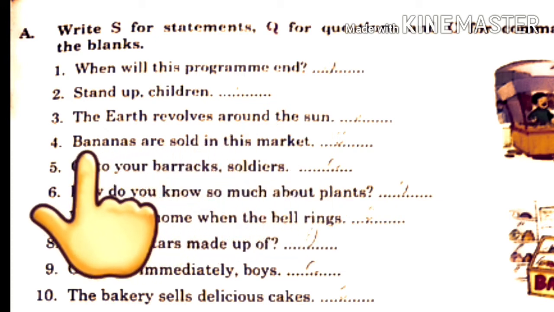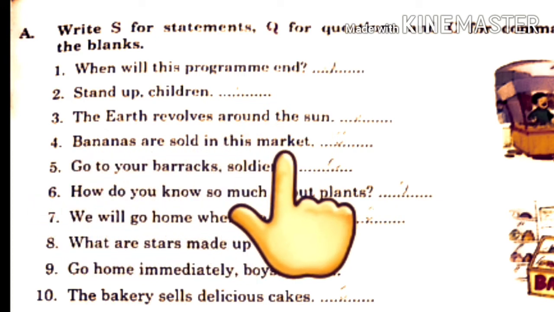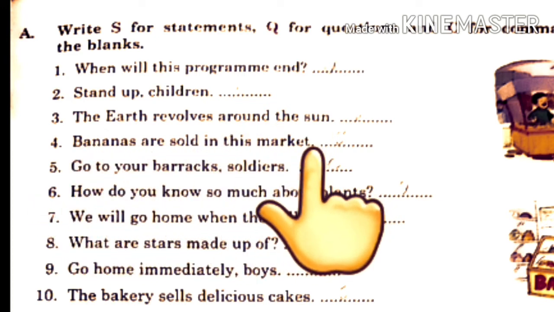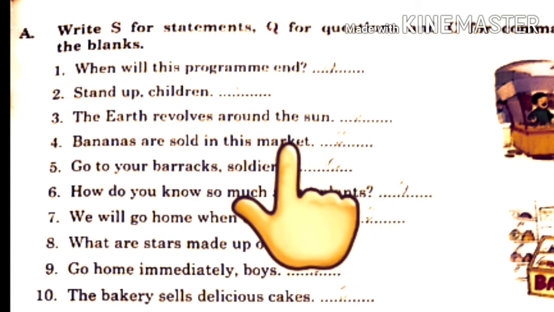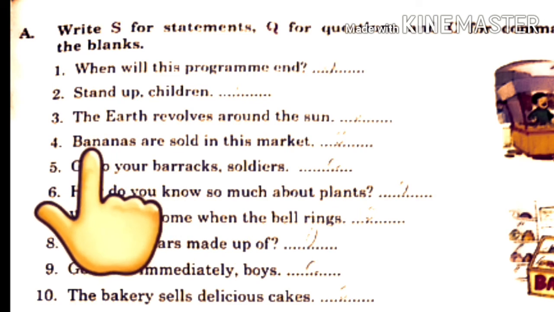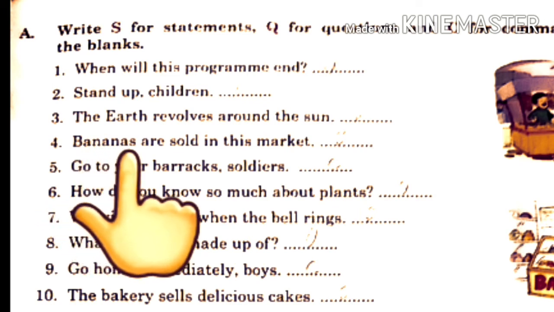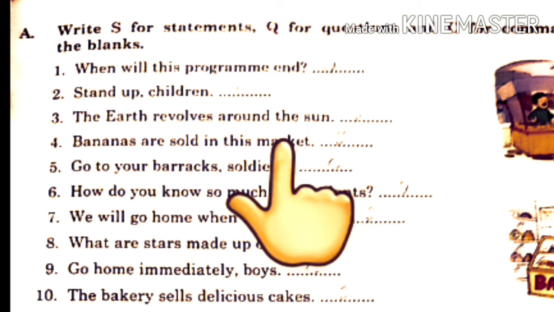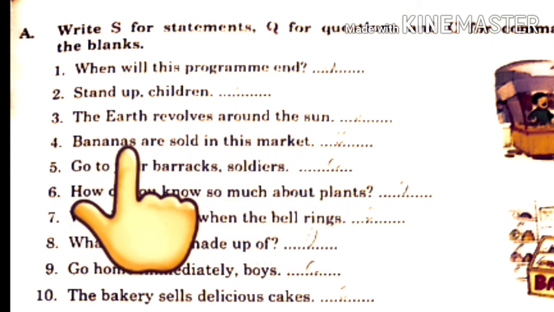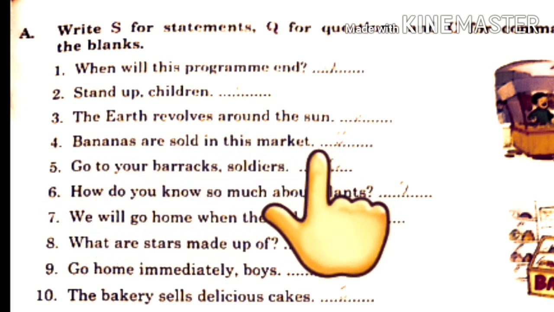Number 4. Bananas are sold in this market. Full stop. Again full stop. It means it is a statement. Why? Because it is a simple statement as there is a subject, verb, object. We are just telling something about the subject bananas. So it is a simple statement.